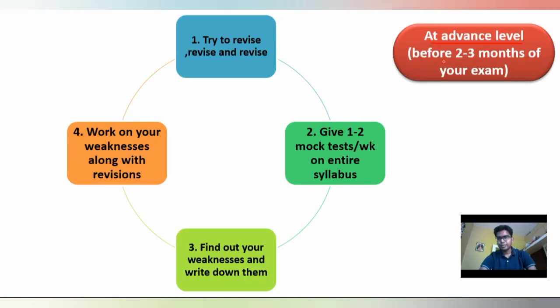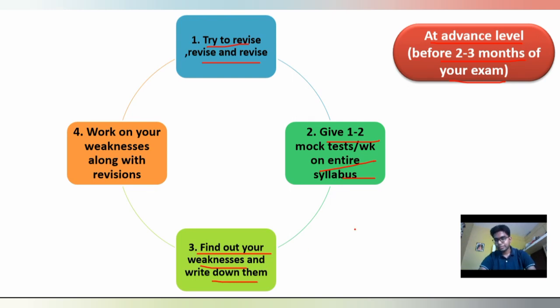At the advanced level, before 2 to 3 months of your exam, you have to try to revise the entire syllabus. First thing. Second thing, weekly 1 or 2 mock tests on the entire syllabus you have to give, and you have to find out your weaknesses and write them down.